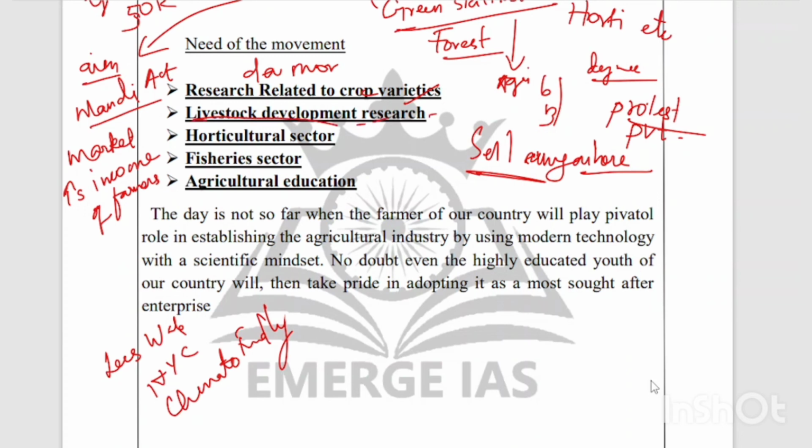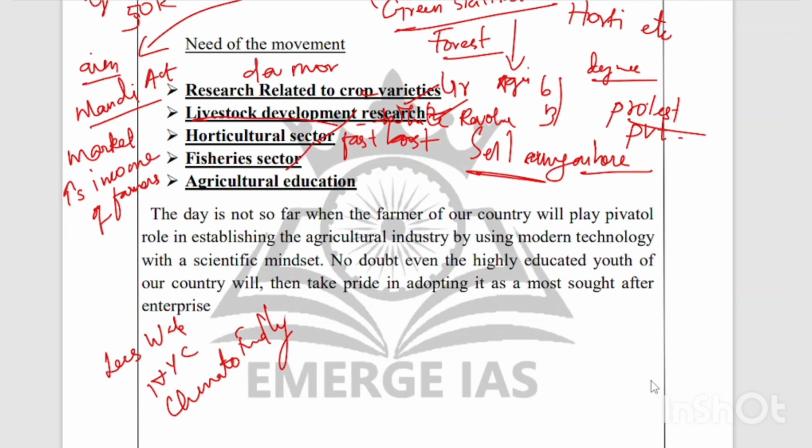Then livestock development research. Livestock development research is also a very necessary thing. For crop varieties, we did the green revolution. For this, we did the white revolution. And the horticultural sector. The horticulture sector is developing very fast, and we have to boost that, and make more people get involved in the cultivation of horticultural crops in an organic way. That will also help in doubling the farmers' income and also the production of horticultural crops.